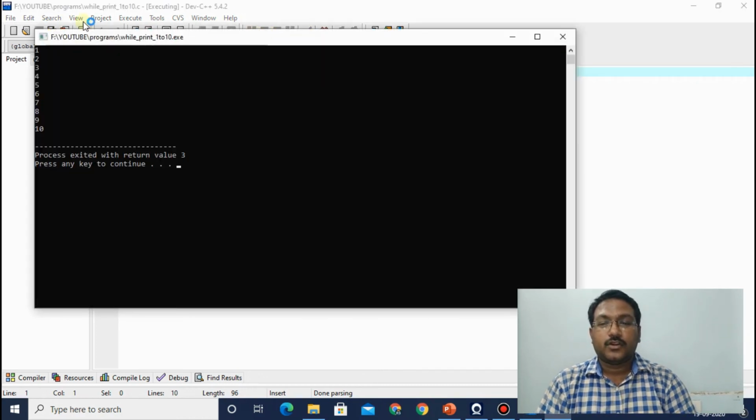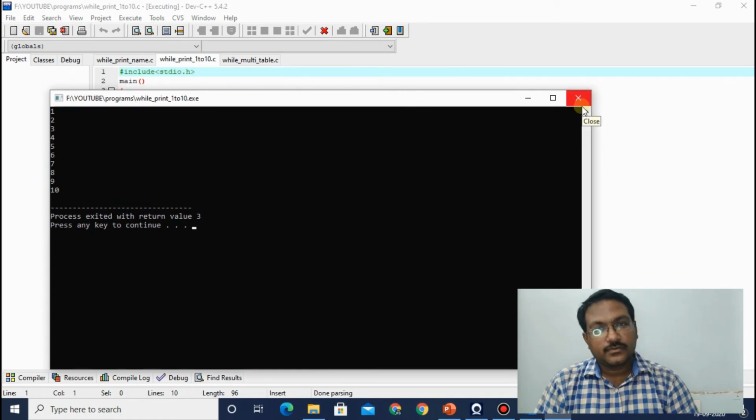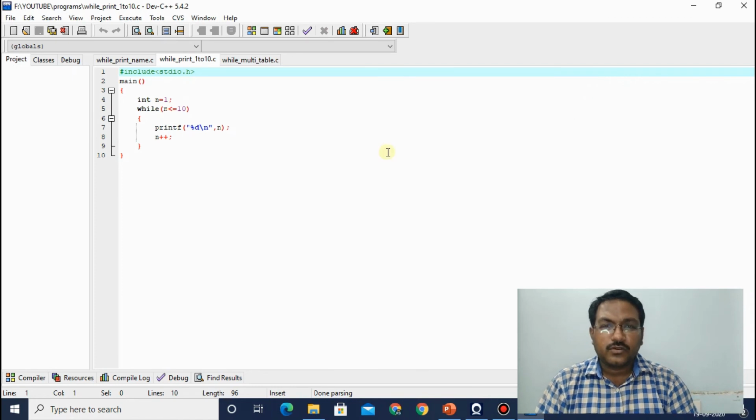See, the output is 1, 2, 3, 4, 5, 6, 7, 8, 9, 10, because the question is to print 1 to 10. Fine. If you want to print 1 to 100 or 1 to 200 or 100 to 400, just change the initial position and the condition. Fine, it will work fine.